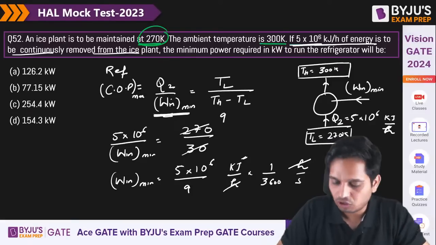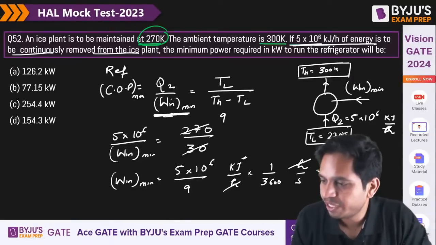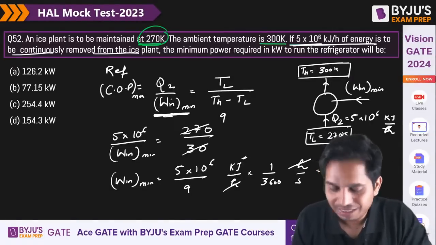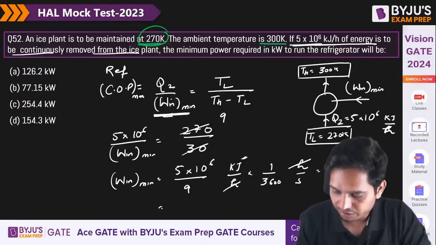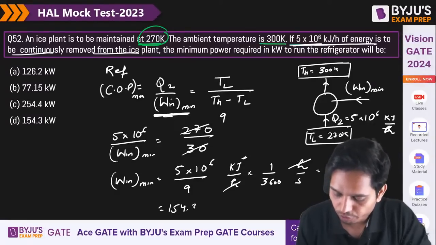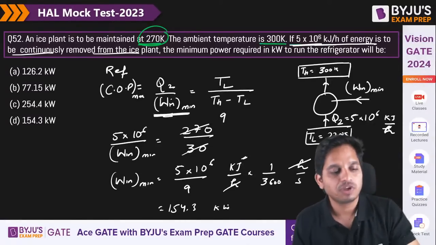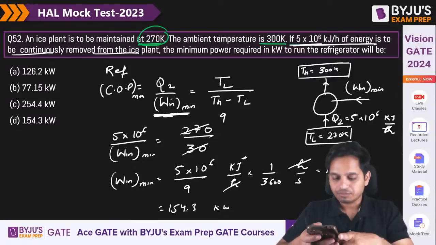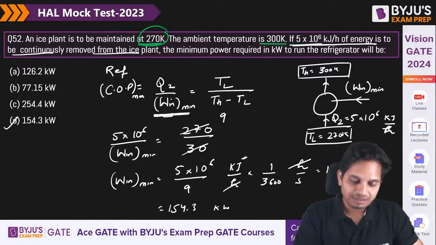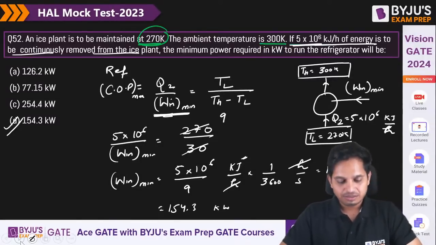So it is 154.3 kilowatt. Let me write it here, 154.3 kilowatt. Got it? Yes, D is the correct answer. Let's move on.